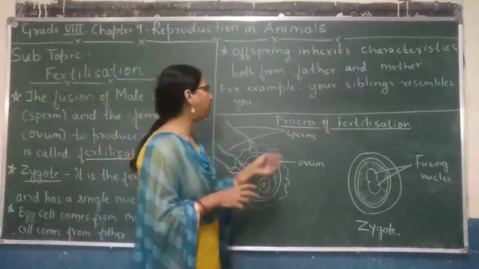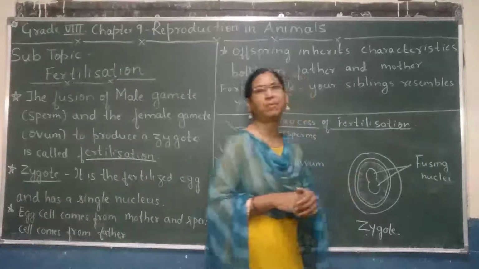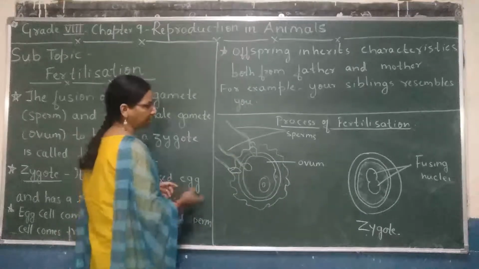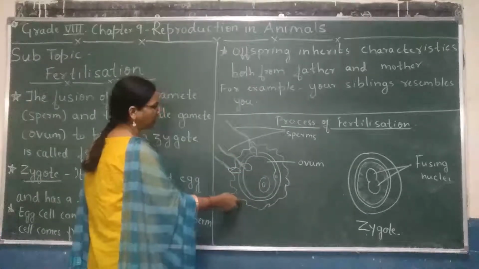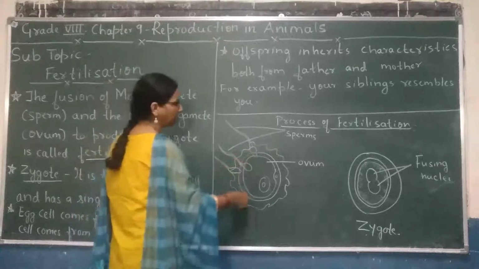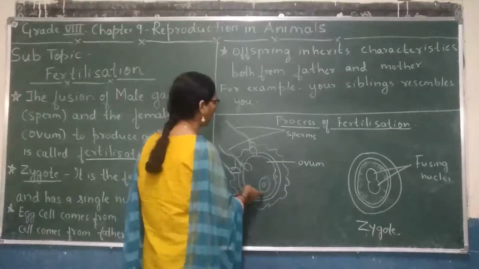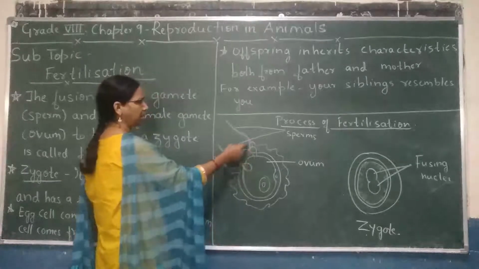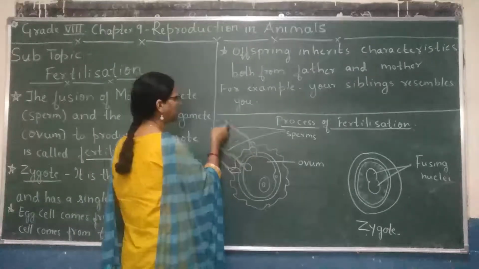Now let us see the process of fertilization with the help of a diagram. I have already drawn a diagram here. This is the process of fertilization taking place. Here, this is the ovum with a nucleus, and these are the sperms with tail. The three parts are head, middle piece and tail.